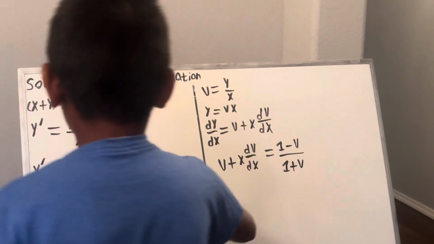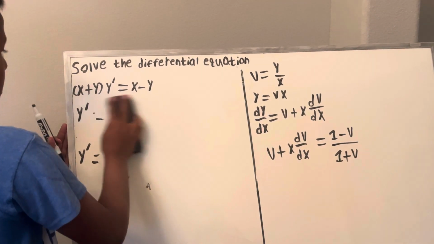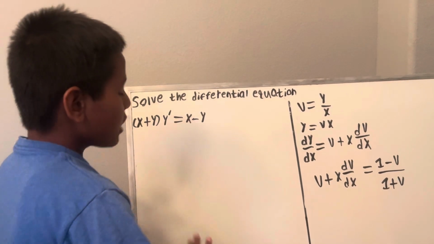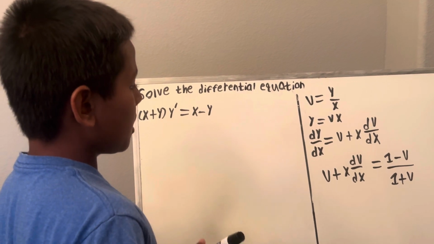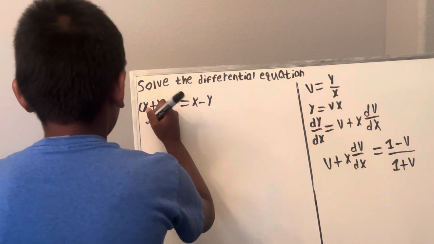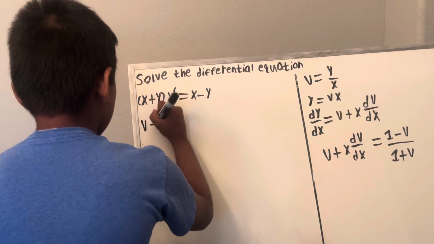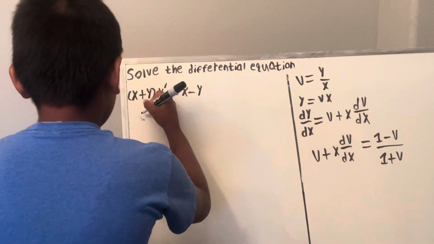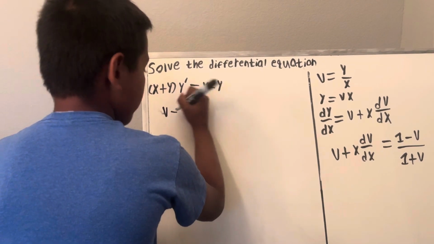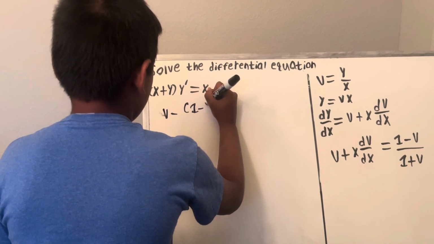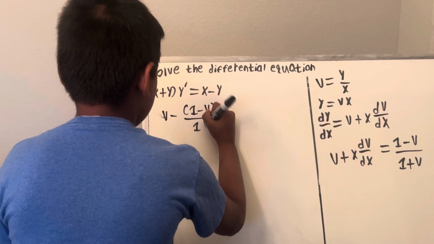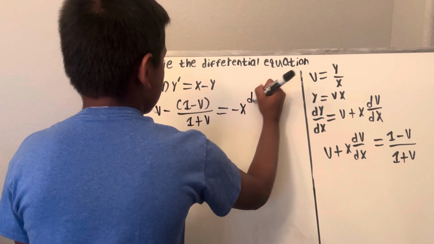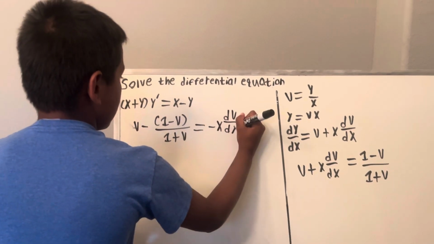So now I subtract 1 minus v over 1 plus v on both sides. So we get v minus (1 minus v) over (1 plus v) is equal to negative x dv/dx.